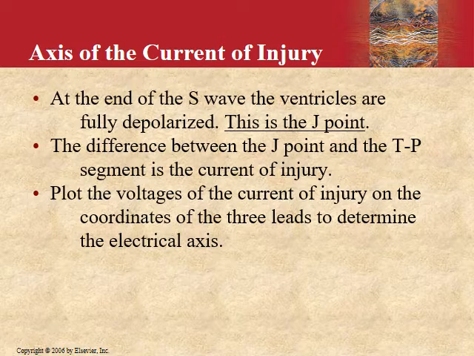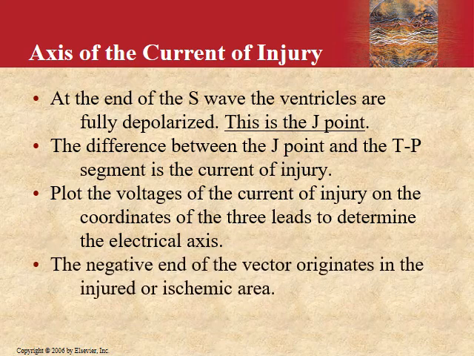For example, when all of the depolarization is complete and repolarization starts or is complete, the injured area would continuously give electrical currents because it is depolarized all the time. So these electrical potentials can be recorded on the ECG and we can know the area where this injury has occurred. So we plot the voltages of the current of injury on coordinates of the three leads to determine the electrical axis.